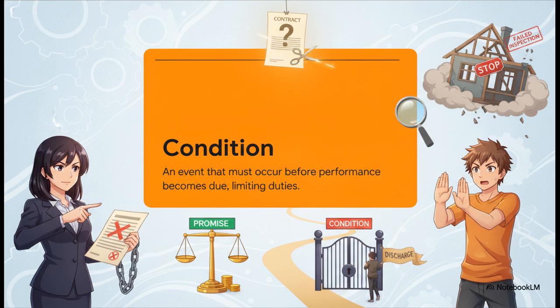Look, breaking a promise just gives the injured party a right to sue for damages. But an unfulfilled condition literally excuses the other party from having to perform at all. It's a total performance discharge. Think about it like this: if I say, I'm going to buy your house if it passes inspection, that inspection is a strict condition. If it doesn't pass, I don't buy the house, period.